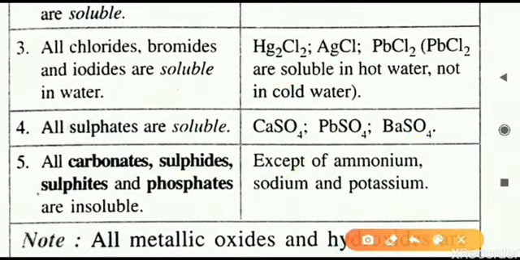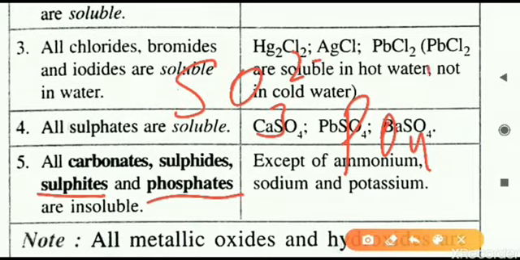Similarly, sulfites are SO3 2 minus. So any of the sulfites, and similarly phosphates, that is PO4 3 minus. All these are the examples of water insoluble salts. All these are insoluble in nature.